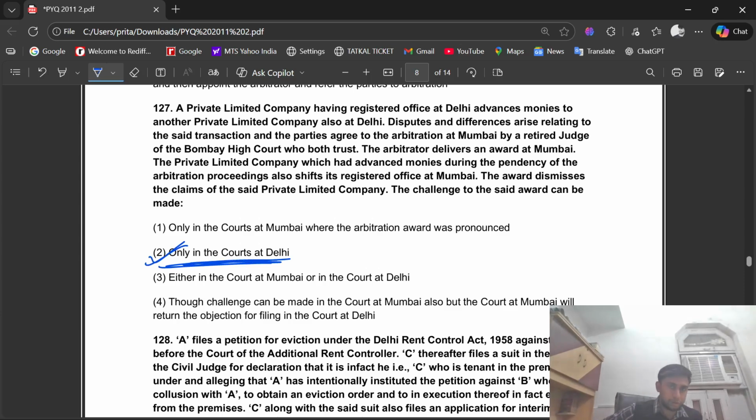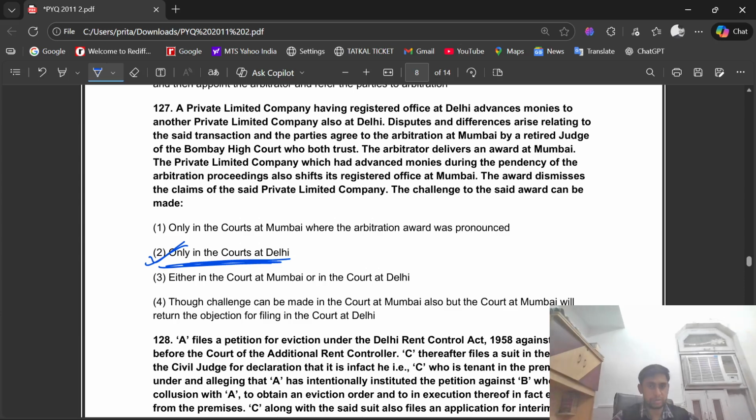Let me read this question one more time. A private limited company having registered office at Delhi advances money to another private limited company also at Delhi. Disputes and differences arise relating to the said transaction, and the parties agree to the arbitration at Mumbai by a retired judge of the Bombay High Court, who both trust. The arbitrator delivers an award at Mumbai. The private limited company, which had advanced money during the pendency of the arbitration proceeding, also shifts its registered office at Mumbai. The award dismisses the claim of the said private limited company. The challenge to the said award can be made only in the courts at Delhi.